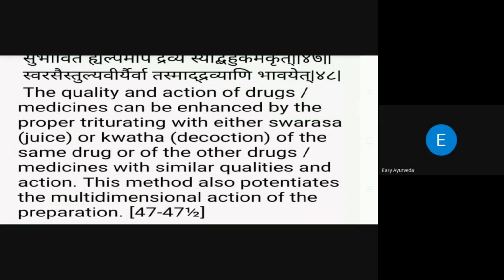This is a good example of how to increase the potency. Other than that, many formulations are given in our literatures where the same drug, with the same source or in the same kata, has been added and triturated several times. Laghu Sushekha Rasa has been given in Rasayana preparations.